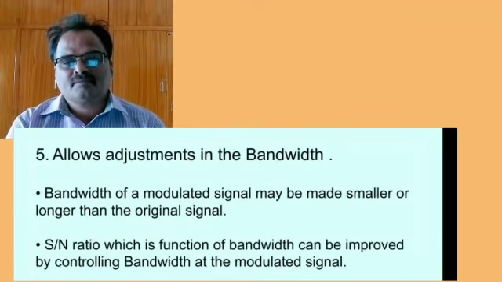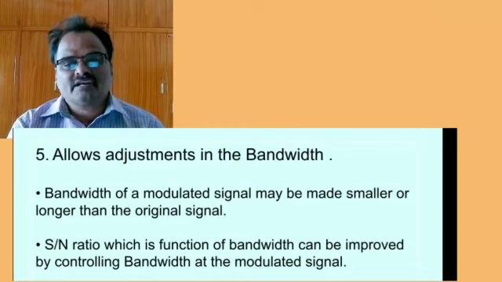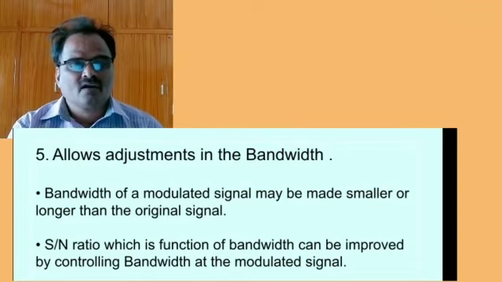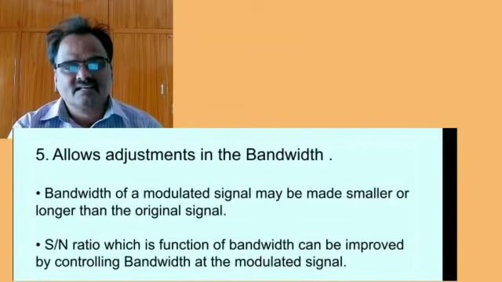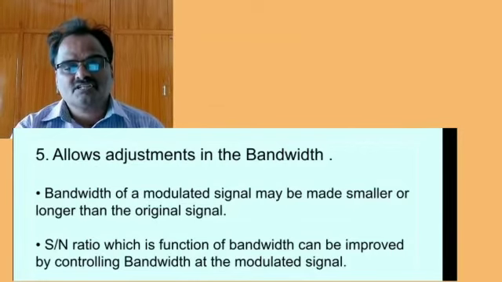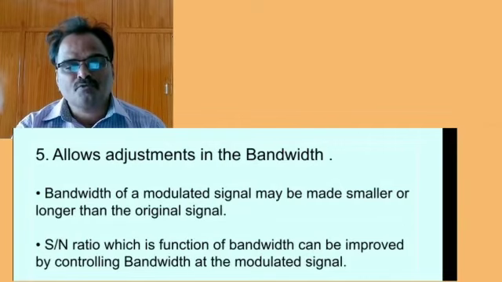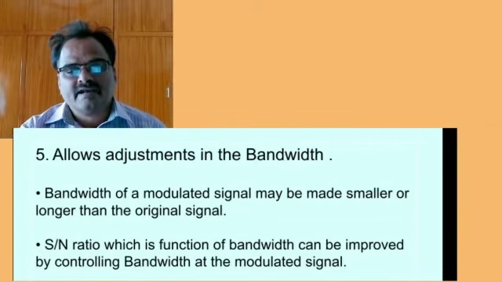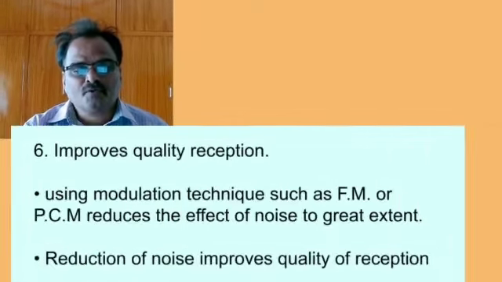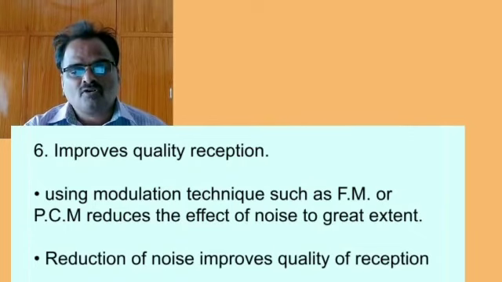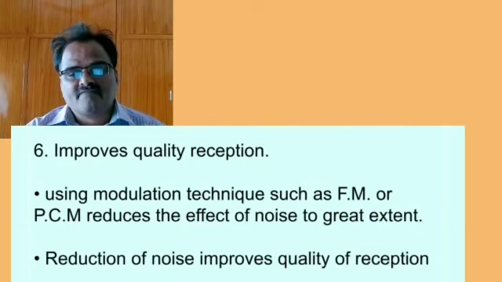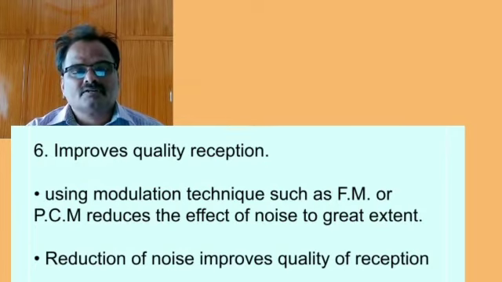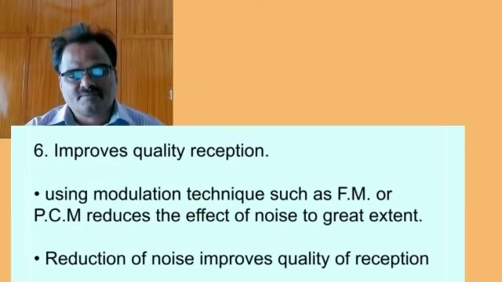Allows adjustments in the bandwidth. The bandwidth of a modulated signal may be made smaller or larger than the original signal. Signal to noise ratio, which is a function of bandwidth, can be improved by controlling the bandwidth of the modulated signal. Improved quality of reception: using modulation techniques such as FM or PCM reduces the effect of noise to a great extent. Reduction of noise improves quality of reception.